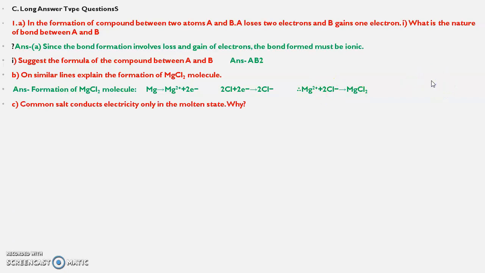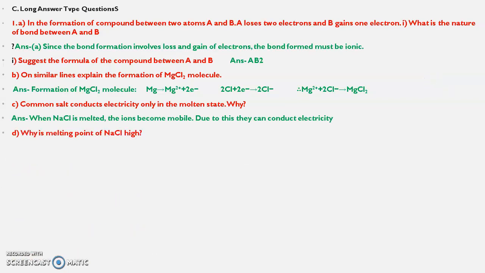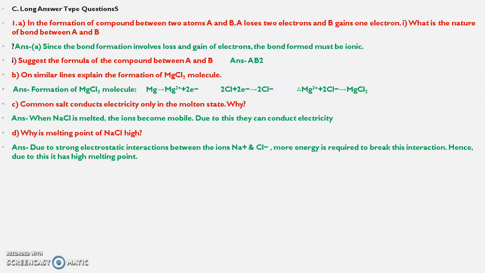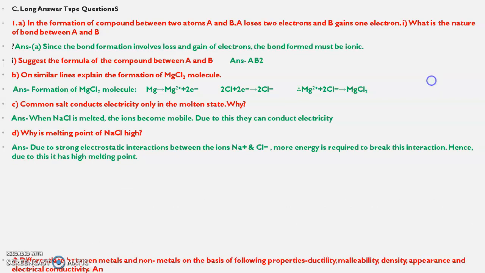Common salt conducts electricity only in molten state. Why? When NaCl is melted, the ions become mobile. Due to this, they can conduct electricity. Why is the melting point of NaCl high? Due to the strong electrostatic interaction between the sodium and chlorine ions.